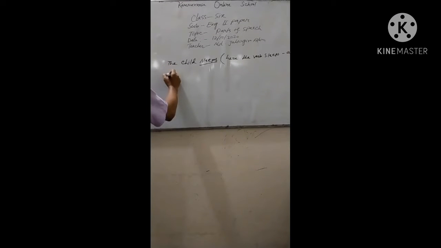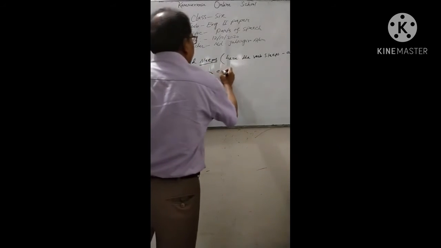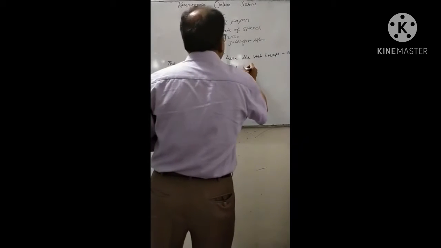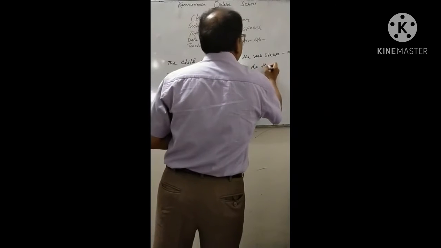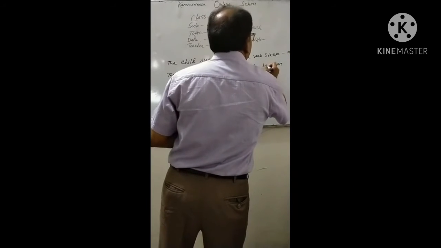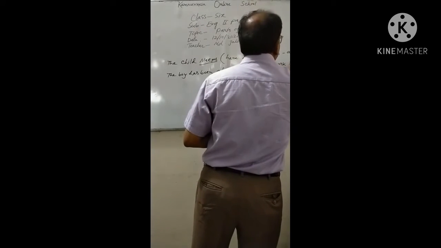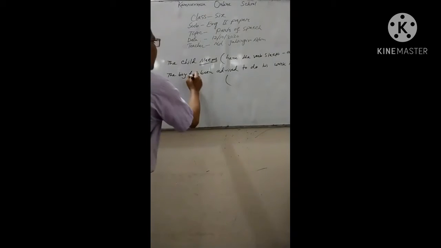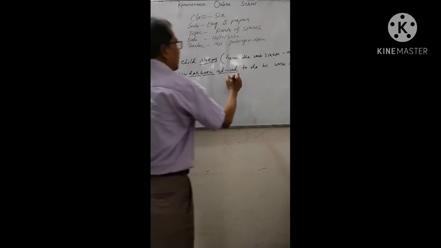Second sentence: the boy has been advised to do his work in time. Here the verb is has been advised.